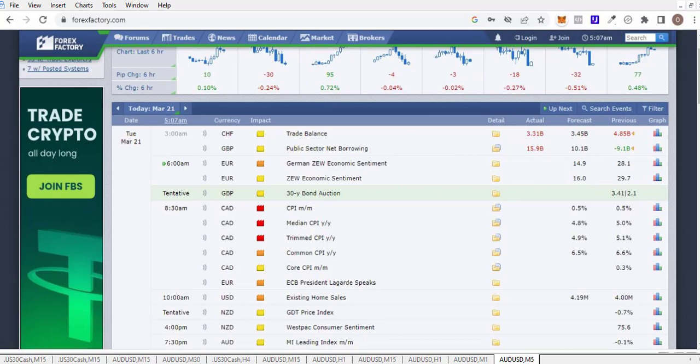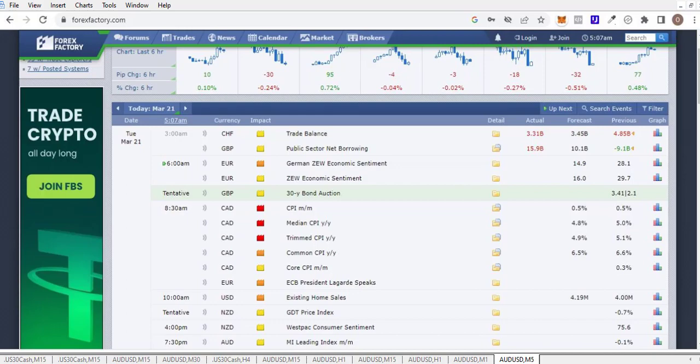Before you take any trade, do make sure you check Forex Factory to see if there is news, and avoid any pairs that have news 30 minutes before or 30 minutes after, or you stay away completely from it and trade other pairs since you have other alternatives to pick from.